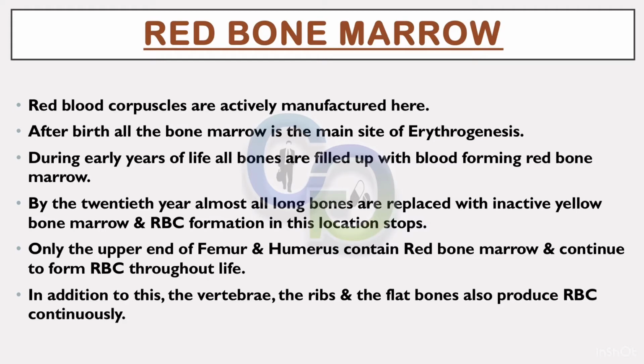location stops. Only the upper end of femur and humerus contain red bone marrow and continue to form RBC throughout life. In addition to this, the vertebra, the ribs and the flat bones also produce RBC continuously.